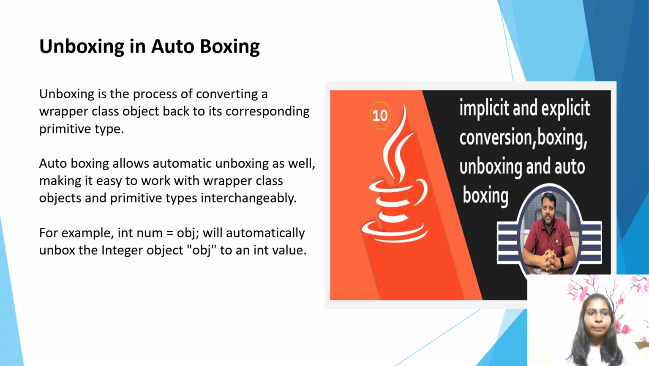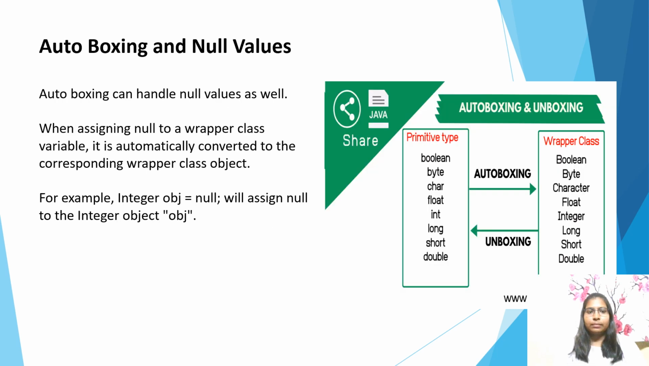Unboxing and autoboxing. Unboxing is the process of converting a wrapper class object back to its corresponding primitive type. Autoboxing allows automatic unboxing as well, making it easy to work with wrapper class objects and primitive types interchangeably. For example, int num = obj will automatically unbox the Integer object obj to an int value.